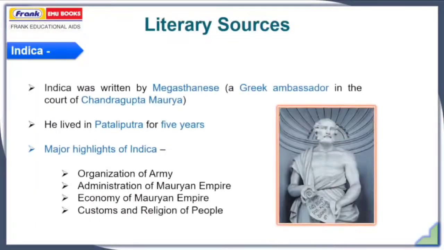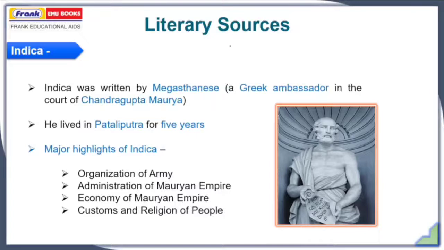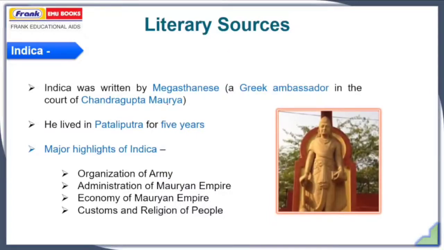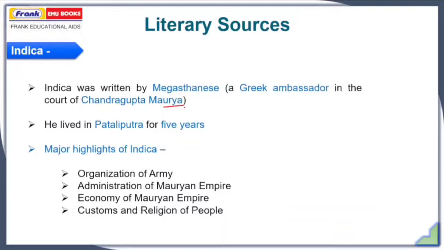So, getting started with the literary sources, first is Indica. Indica was written by Megasthenes. Megasthenes was a Greek ambassador in the court of Chandragupta Maurya. He was appointed by Seleucus Nicator because Seleucus Nicator was defeated by Chandragupta Maurya. And this person, Megasthenes, wrote Indica because he had a great experience, as he lived at Pataliputra for 5 years.